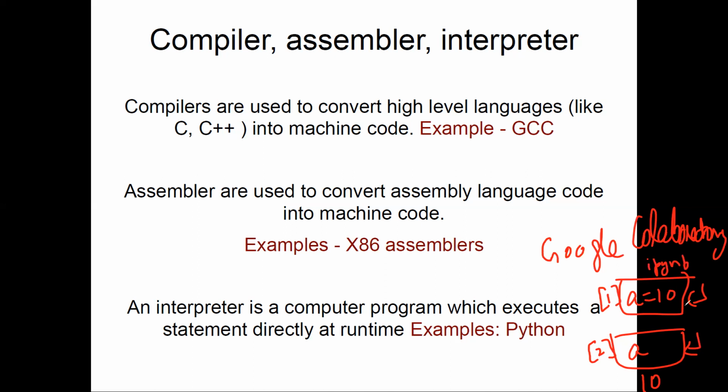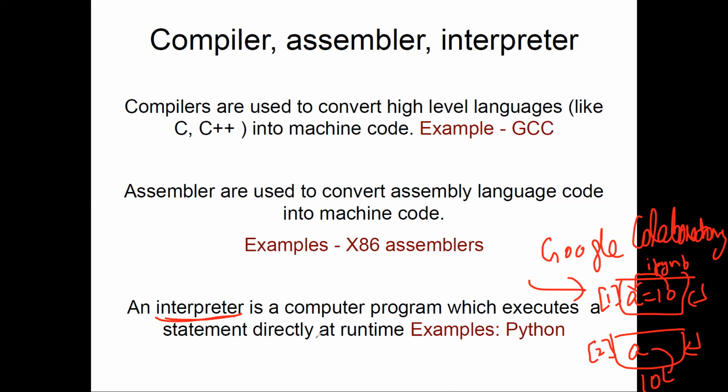If we are running this Python code line by line, we are using the interpreter to understand what we are trying to do in this particular line, and it will get the work done. So in this particular first line, we are just giving the value of 10 into this variable a, and then in the second line, we just want the output of the value a to come, right?